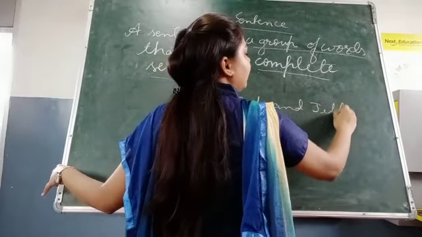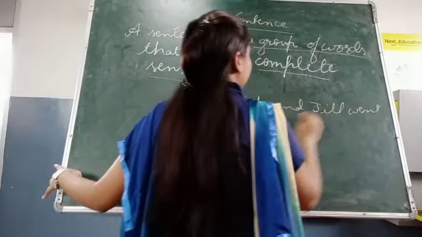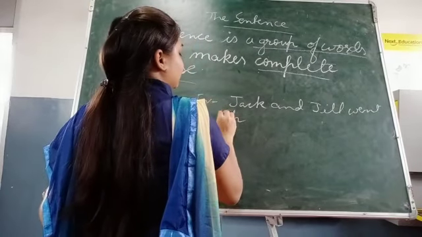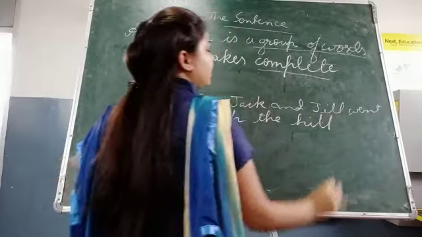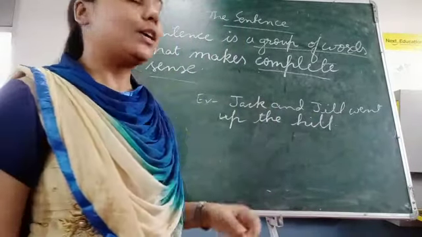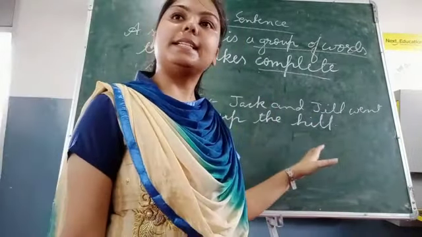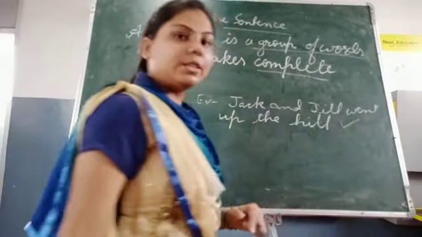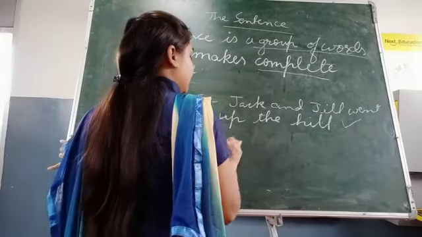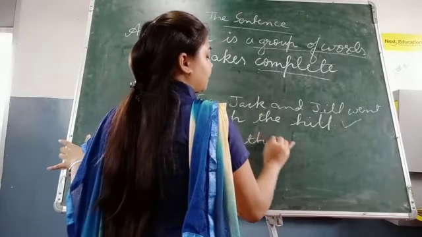For example, Jack and Jill went up the hill. This is your first example. These are a group of words and they give the complete meaning, so we can call it a sentence. But what if I write it like this?